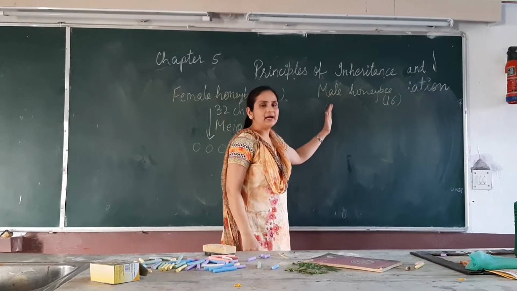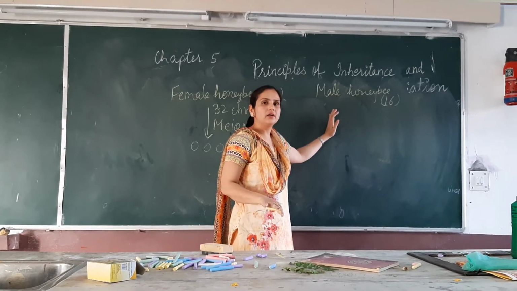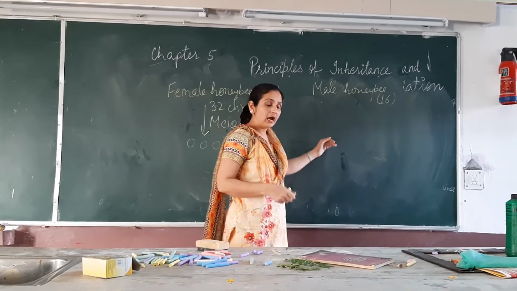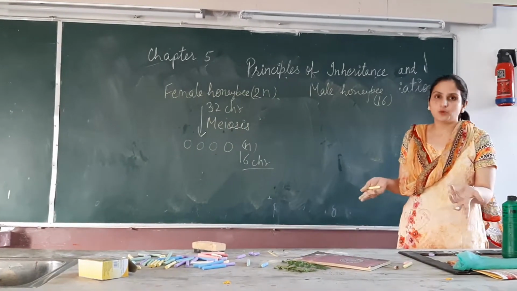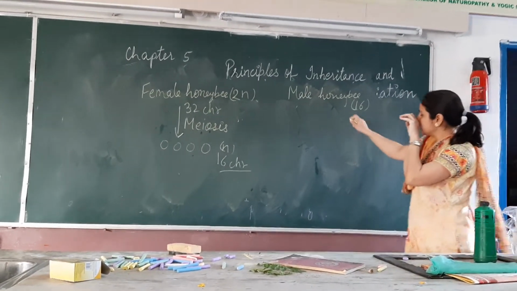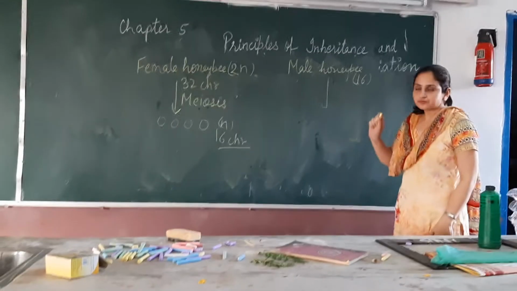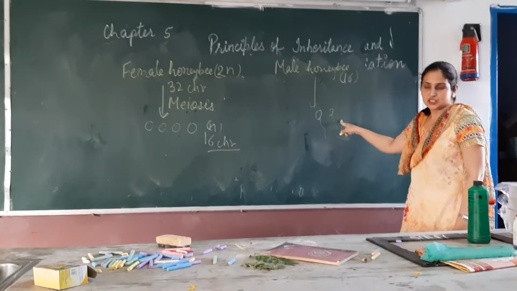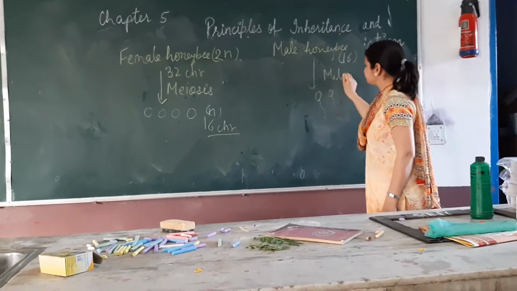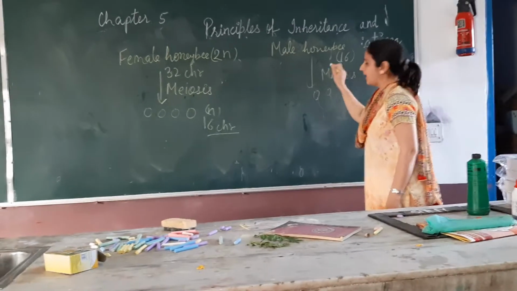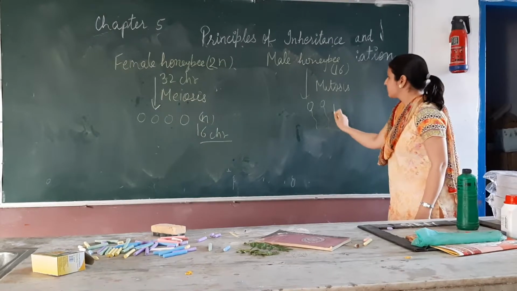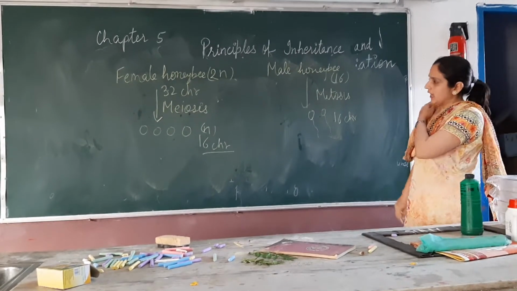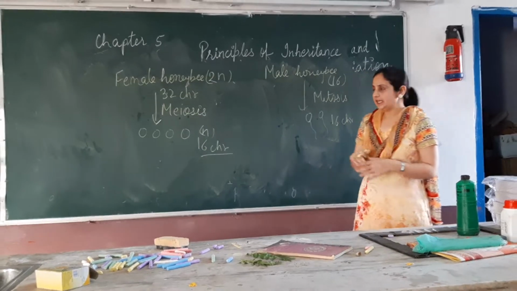But the male honeybee is already haploid. It will not produce the sperm by meiosis. Otherwise, the sperm will have only 8 chromosomes. Since it is already haploid, it will produce the sperms or the male gametes by mitosis. And all these sperms will carry 16 chromosomes. Right? Now, it is a very interesting case.